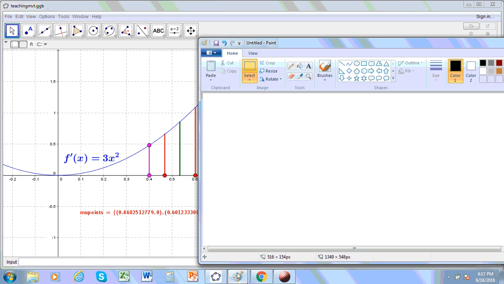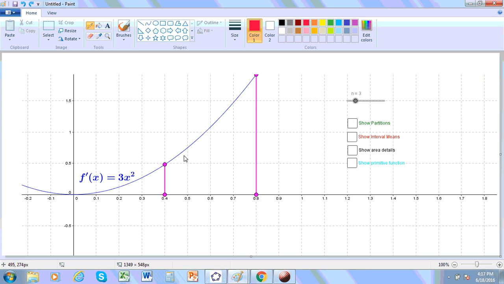Did you know that if you have, let's say, a primitive function, something like this, which is x cubed, and you take a tangent line on here, so I'm going to draw a tangent line here at this point, 0.5, right? The gradient of this tangent line is equal to the length of that ordinate, okay?